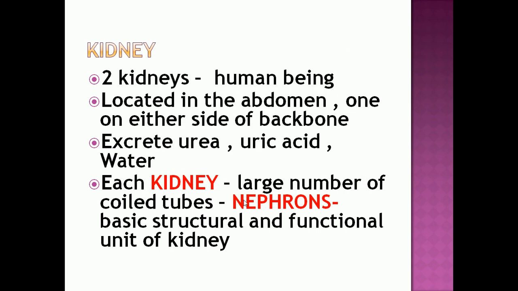Each kidney has a large number of coiled tubes called nephrons. We know that there are two kidneys, and each kidney has a large number of coiled tubes called nephrons. These nephrons are the basic structural and functional unit of the kidney. So which is called the basic structural and functional unit of the kidney? Nephrons.